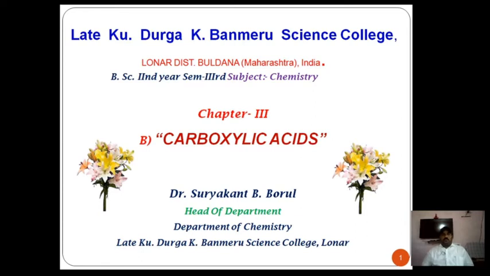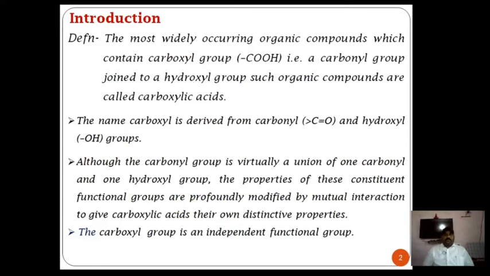Now, first, what do we mean by carboxylic acids? Dear students, you know about acids, some organic and inorganic acids. You have heard the names of organic acids and inorganic acids. Out of these, carboxylic acid is an example of organic acids, the most important type of organic acids. Now first, what are organic acids? Carbon containing compounds or carbon containing groups.